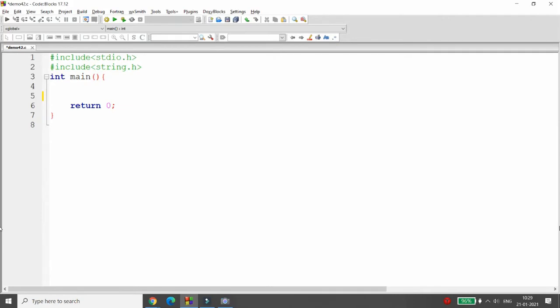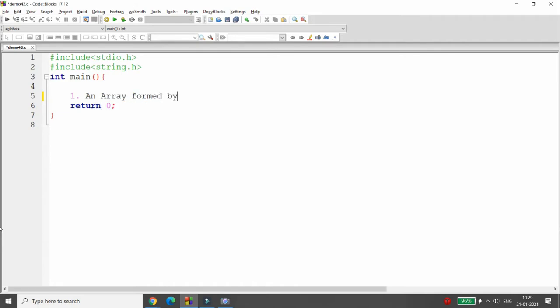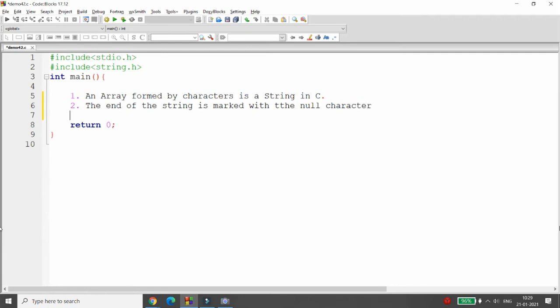For example, what are the points to remember? The first point to remember is that a string in C is an array formed by characters. The second point to remember is what? The end of the string is marked with the null character. So the end of the string will be marked with the null character.